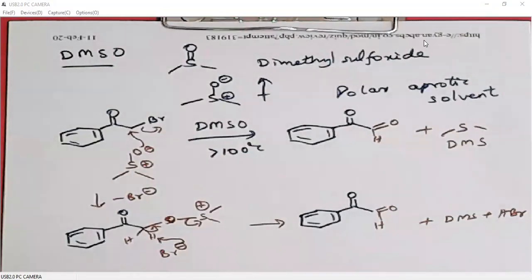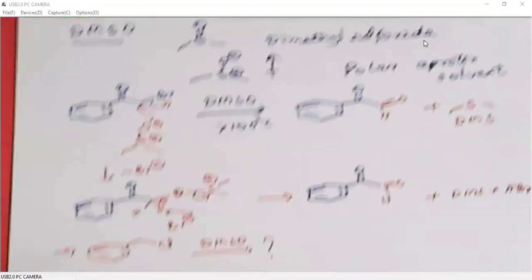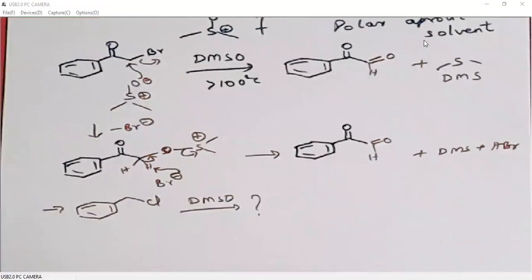I'll give some more examples. Benzyl chloride, for example, will also be oxidized to benzaldehyde using DMSO.